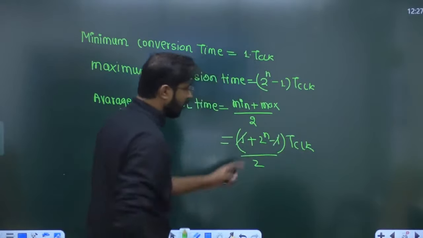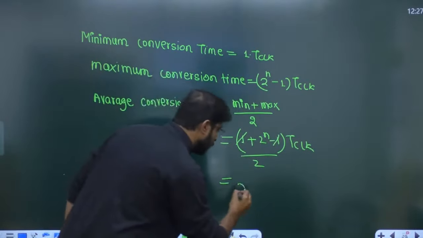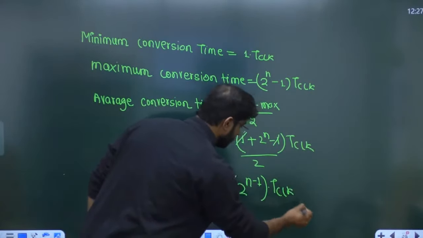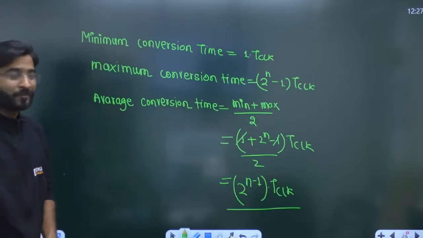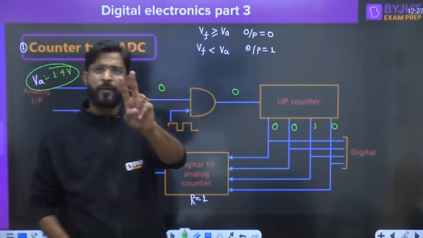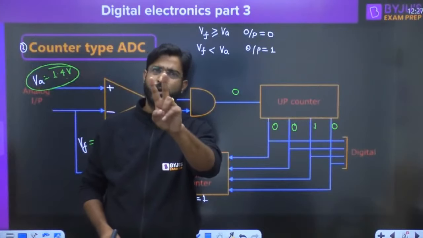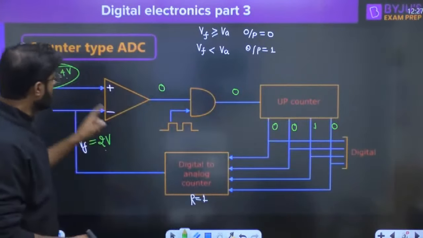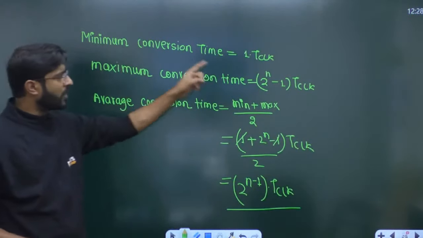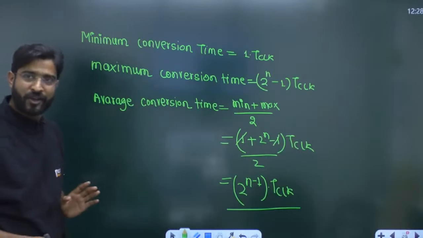The 1 cancels out, leaving 2 raised to power n divided by 2, which gives 2 raised to power n minus 1 clocks. This is called the average conversion time. So again, in this type of counter, only 2 types of questions we can expect: the minimum conversion time, the maximum conversion time, and the average conversion time.